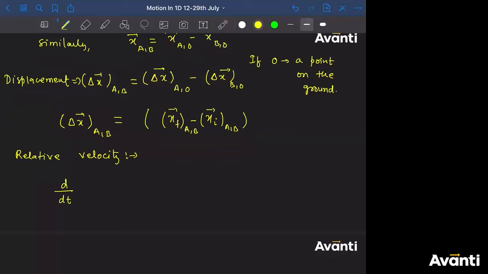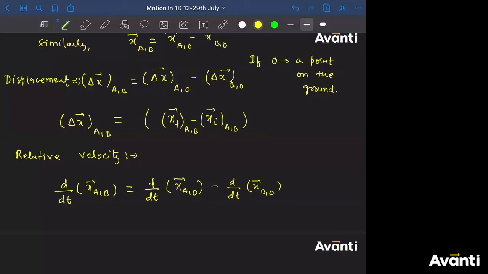So I'll write differentiation of x_{a,b} with respect to time. So d by dt of x_{a,b} will be equal to d by dt of x_{a,o} minus d by dt of x_{b,o}.